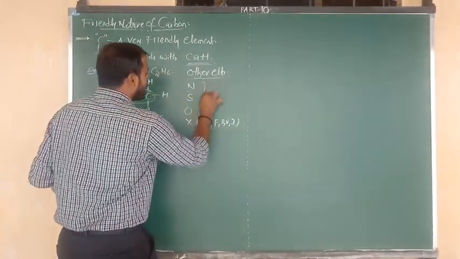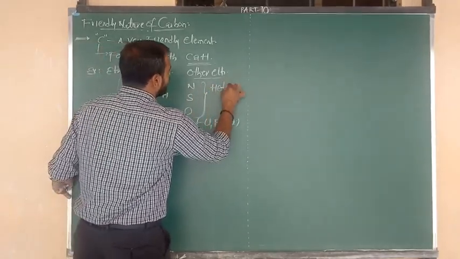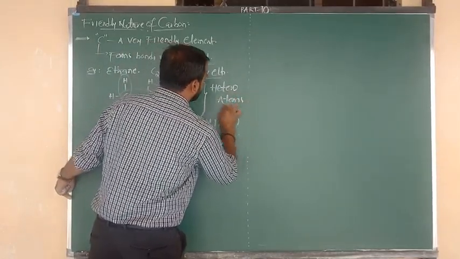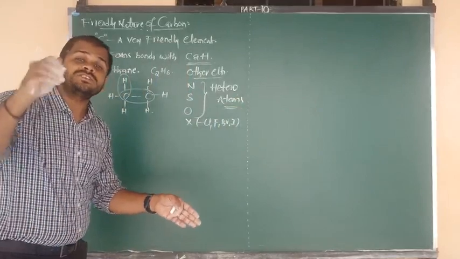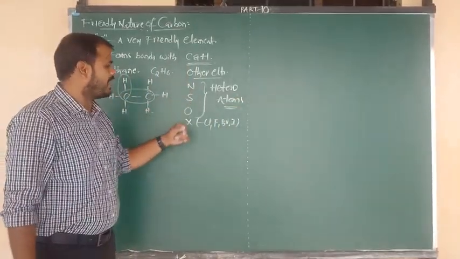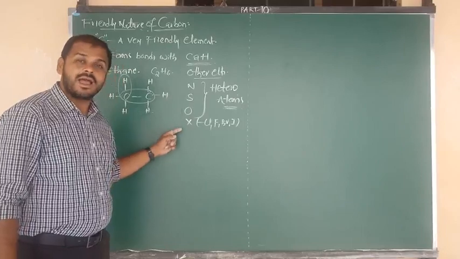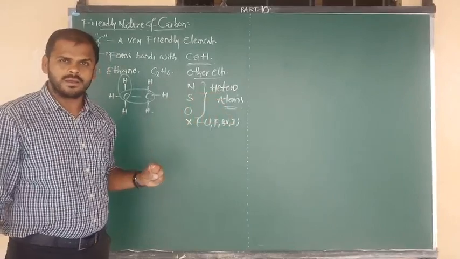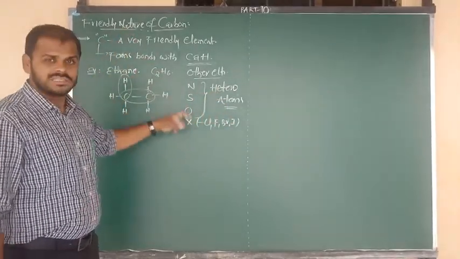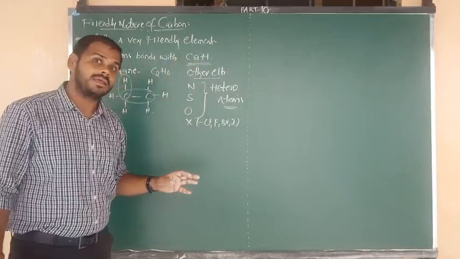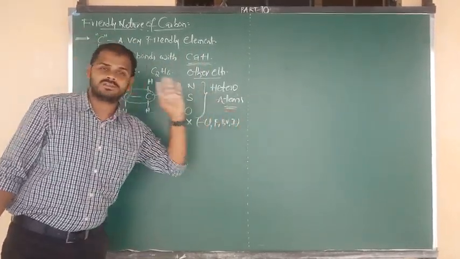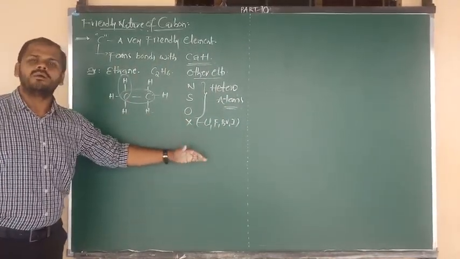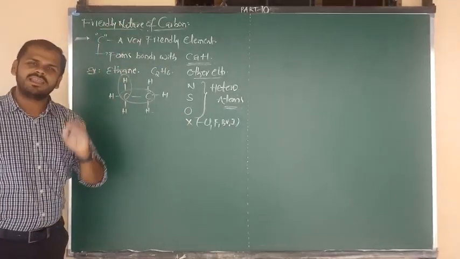All such other atoms are known as heteroatoms. This is important for you. Examples of heteroatoms present in organic substances are nitrogen, sulfur, oxygen and halogens. All these atoms are known as heteroatoms. So carbon can form bonds not only with carbon and hydrogen, it can form bonds with heteroatoms also. Due to this nature only, we say that carbon contains friendly nature.